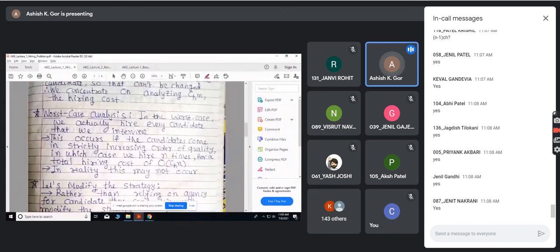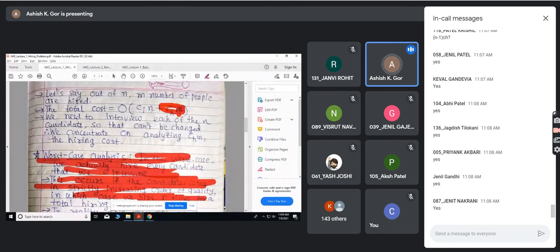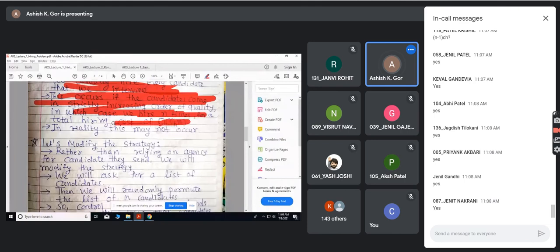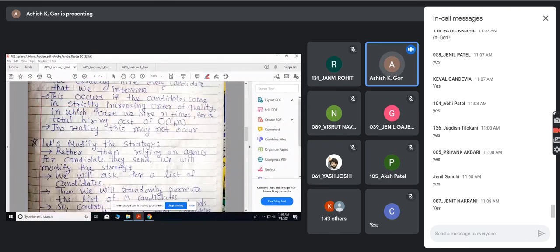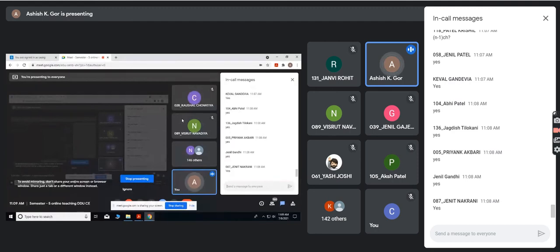So in the worst case, we actually hire every candidate that we interview. This occurs if the candidates come in strictly increasing order of quality, in which case the hiring cost will be CH into n, because m is equal to n. In reality, this may not occur, but this is just to understand what the worst case is. Let us modify this strategy. Now remember, this was about the deterministic algorithm. Nothing is randomized here. I want to focus on the randomized version. Let us modify this so that my overall cost is reduced.